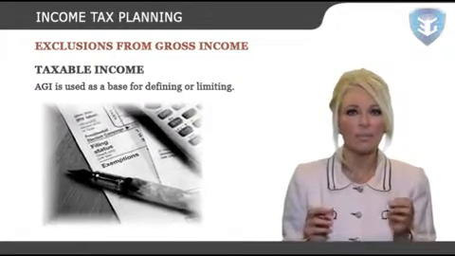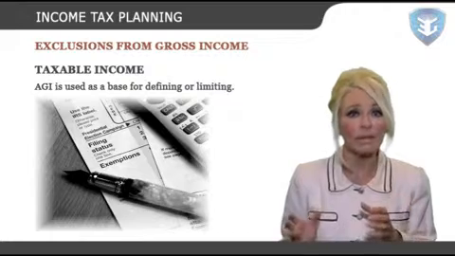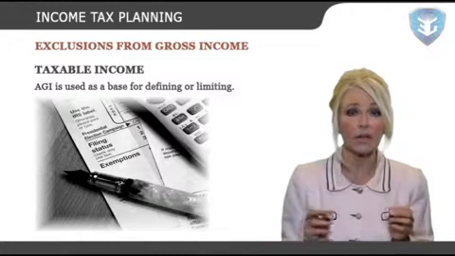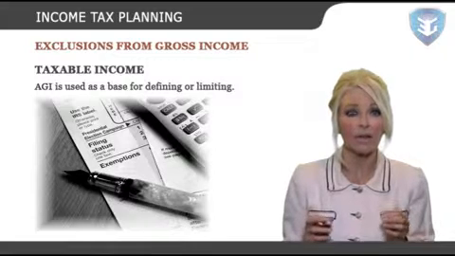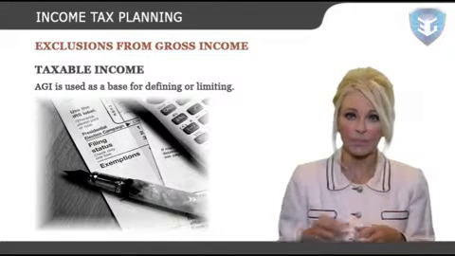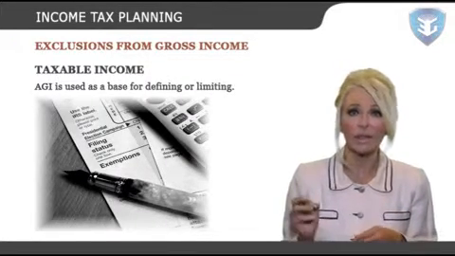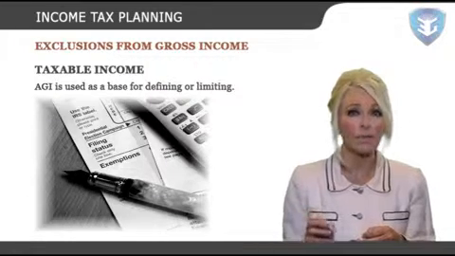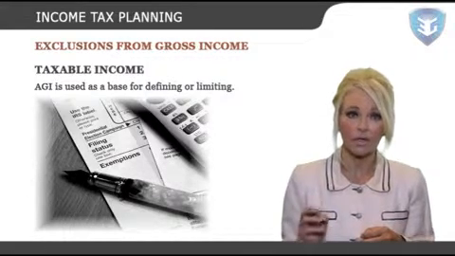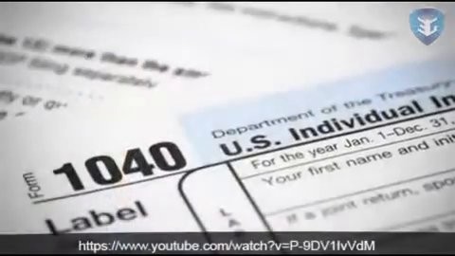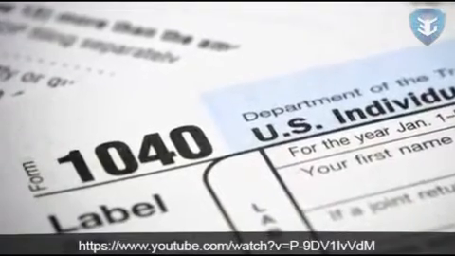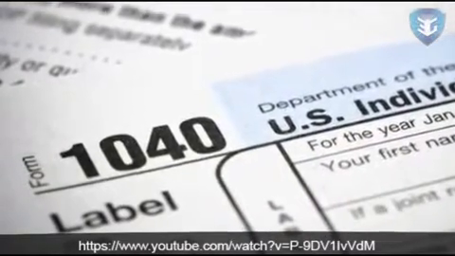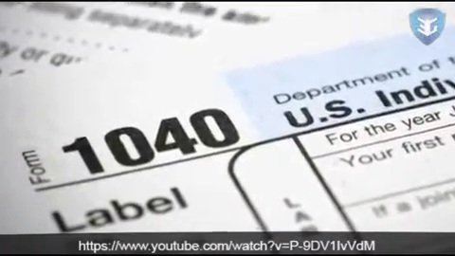AGI is used as a base for defining or limiting to what extent certain other items may be excluded or deducted on the individual's return. The second reason relates to the concept of the standard deduction. As you know, most income is taxable and must be reported on your federal income tax return. But what you may not know is that some income is only partially taxable or not taxed at all.